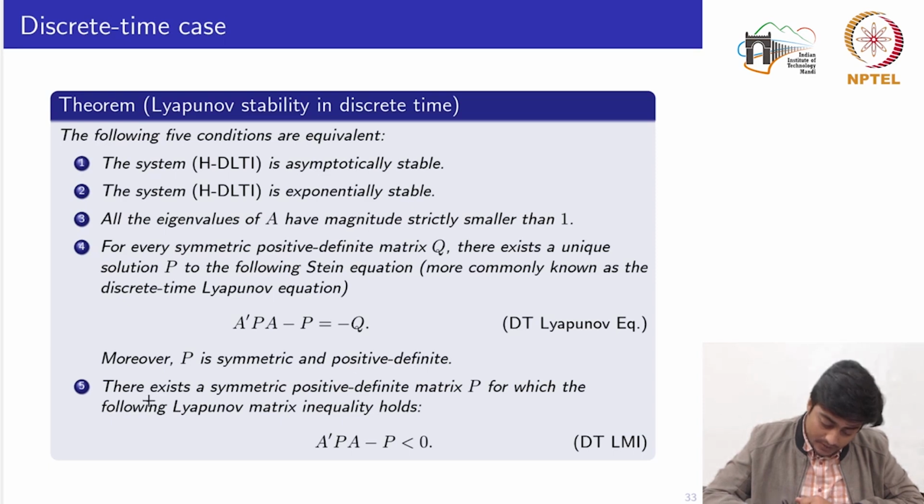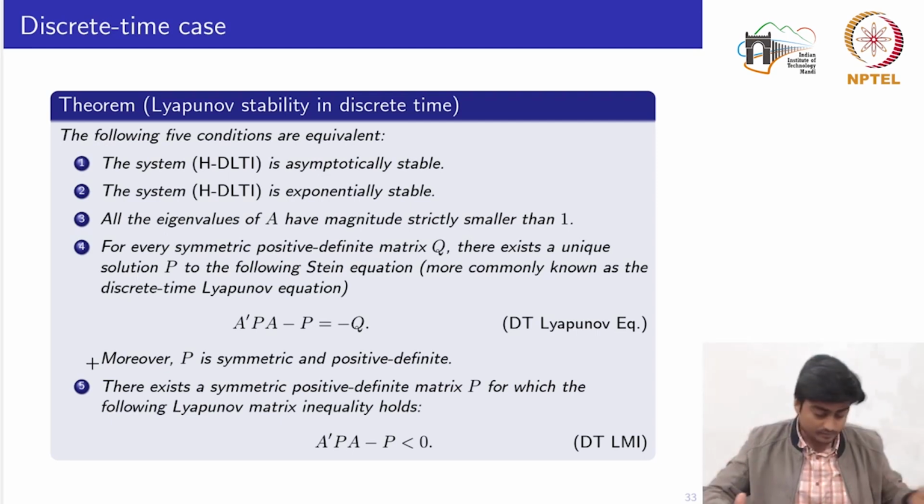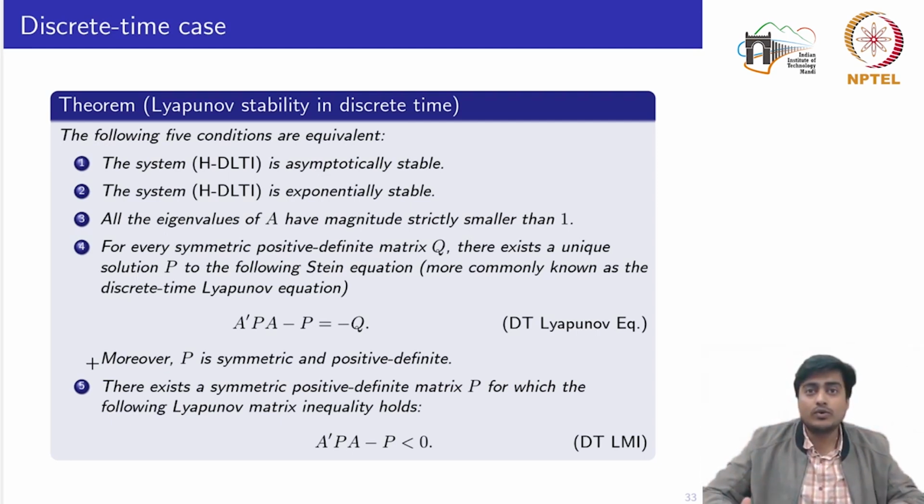Again, this is equivalent to saying that there exists a symmetric positive definite matrix P for which the following Lyapunov matrix inequality holds. The change here is in the Lyapunov equation, in the fourth and fifth statements, with respect to the continuous time system. Otherwise, the first three statements remain the same as we had seen there. You could do the proof of this theorem in accordance with what we had done for the continuous time system.